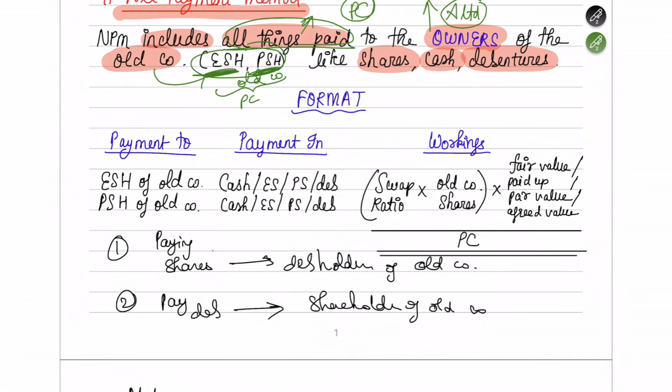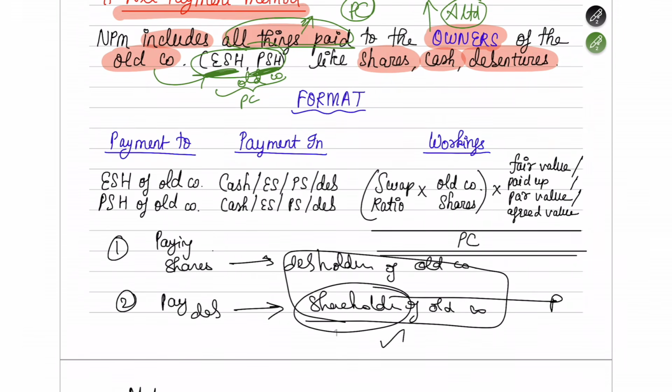So here you have to first check who the payment is being made to. Here the payment is being made to shareholders, so this will come under PC. What are the shareholders being paid? The shareholders are being paid debentures. That does not matter.